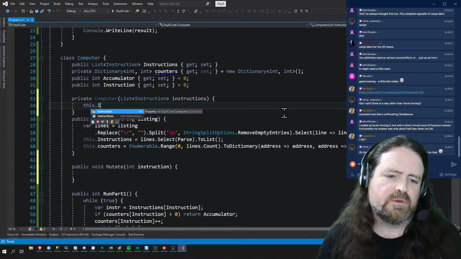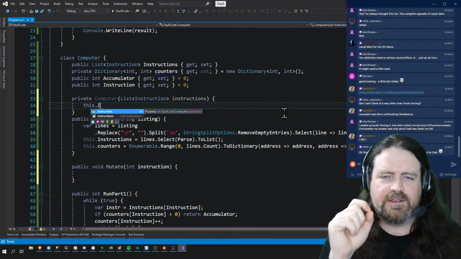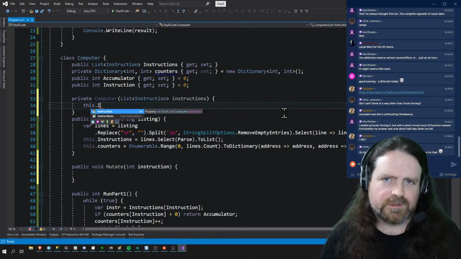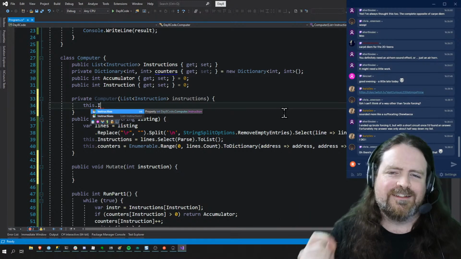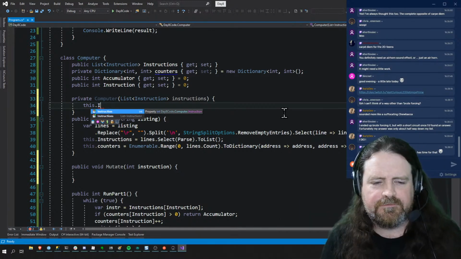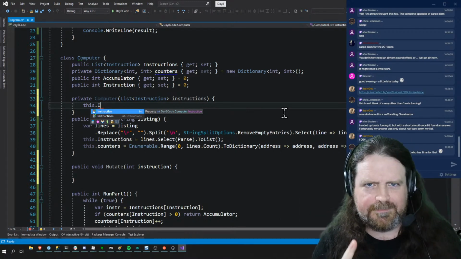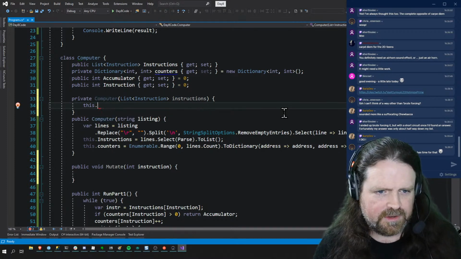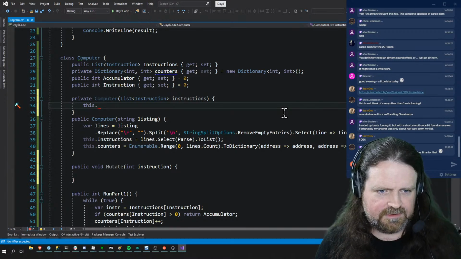What I'm going to do is I'm going to write a mutate method where I tell it the address of the instruction to mutate, and it'll return a new computer with that instruction mutated if one of the valid mutations applies to that particular instruction. So private computer list instructions. So this dot instructions equals instructions. There we go.